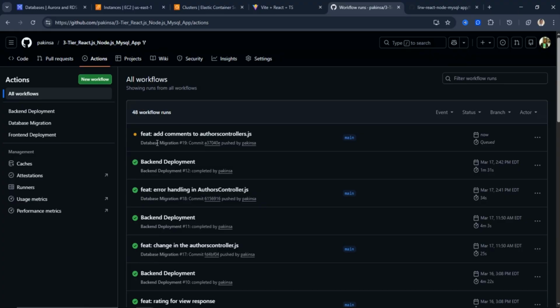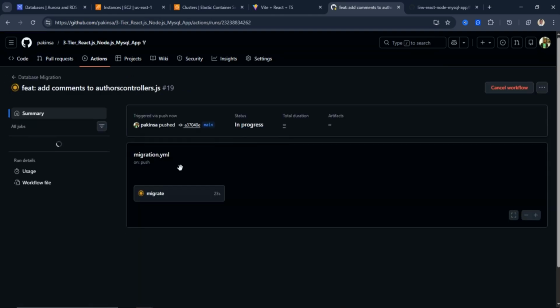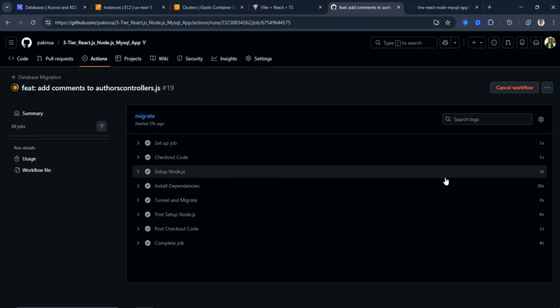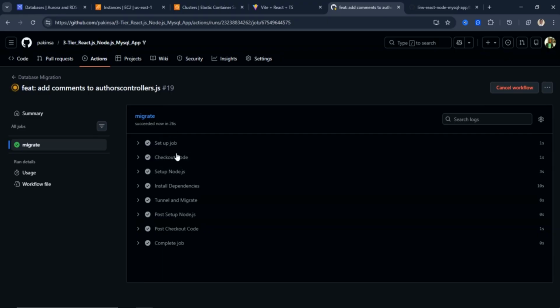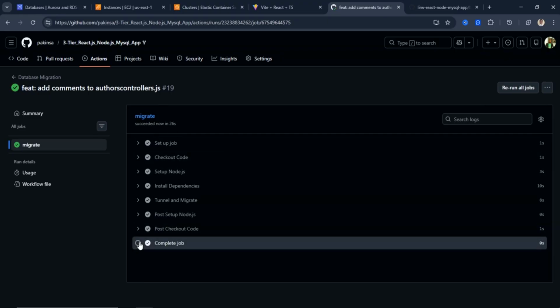What we've done, you can see, is add comment to authors controller.js. What is happening right here is the database migration has to take place first, to be sure that the database is good and fine before anything goes to the next step, which is the backend deployment. So let's watch what it's doing. Has it started? Is it working? Setup job, check out code, succeeded in 20 seconds, and everything is completed for this.